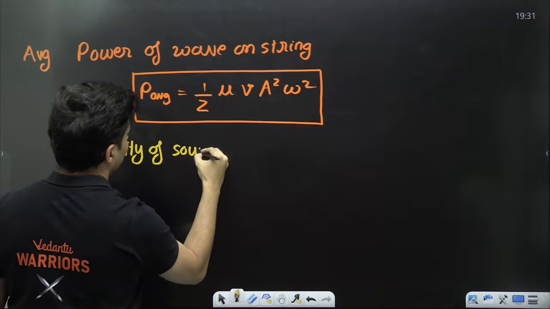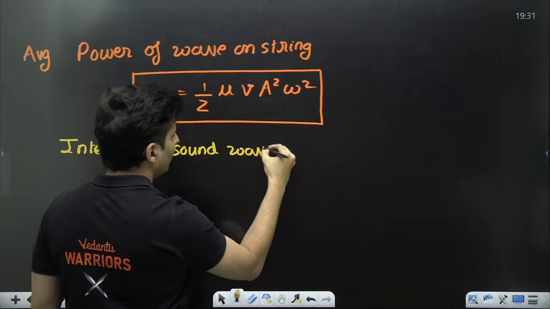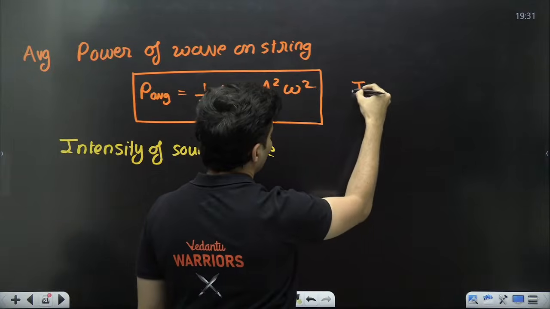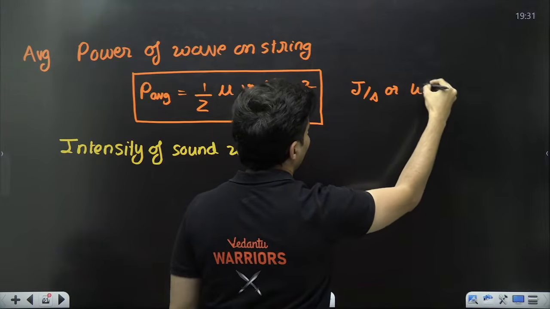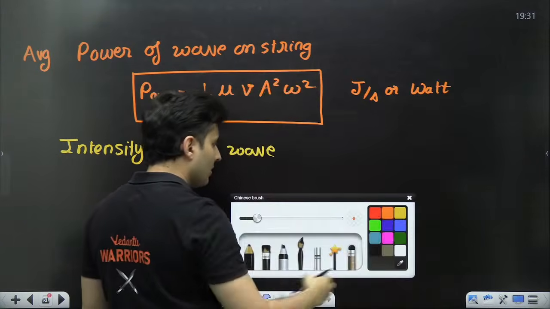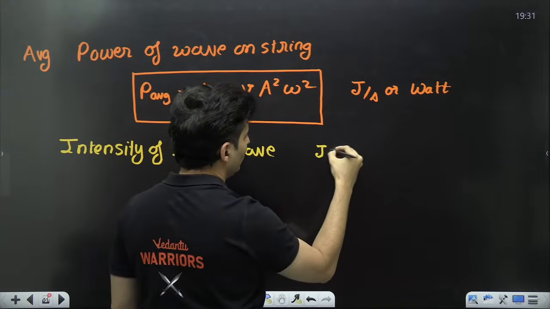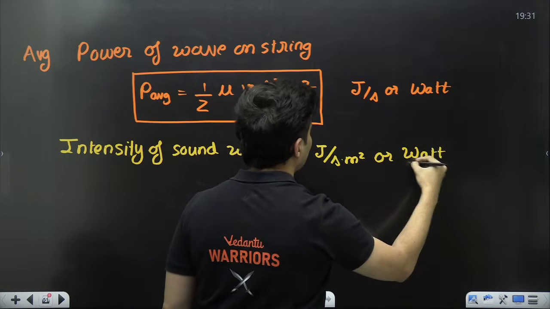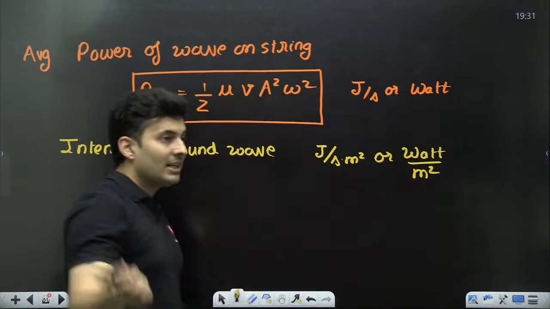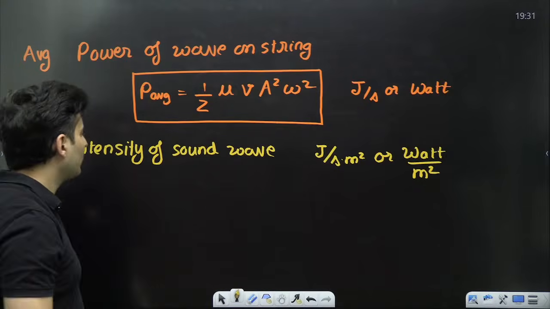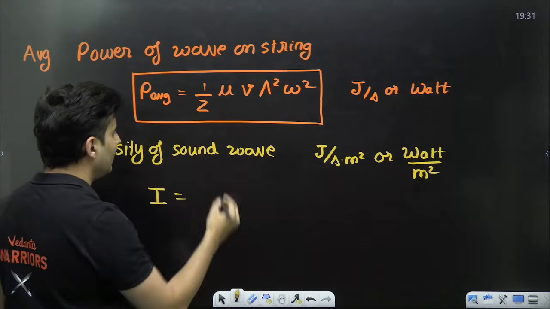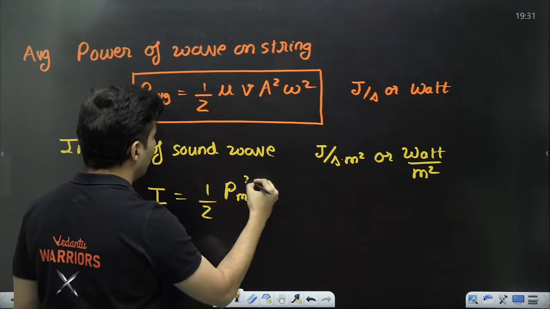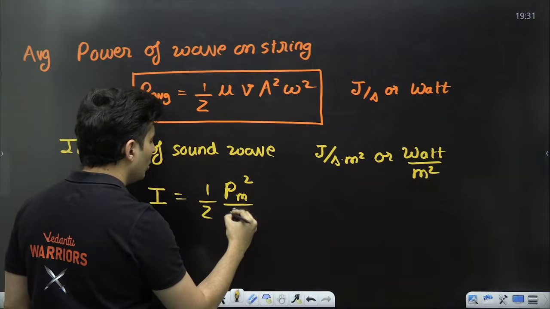Intensity of a sound wave. What is the difference between intensity and power? Power is expressed in joules per second or in watt. But intensity is joules per second per meter square, or just watts per meter square. It is the energy per unit time per unit area. That is what intensity is. And that intensity of a sound wave comes out to be half the pressure variations amplitude square by 2 rho.